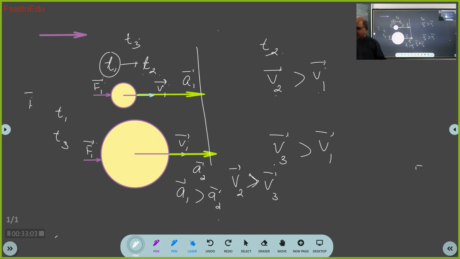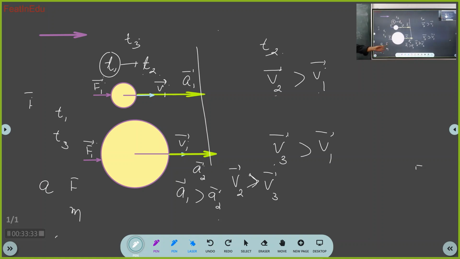How will you accelerate the body? See, there is a body. How will you accelerate it? When you apply force, it will accelerate. All of you agree? Yes, sir. What is the relation between acceleration, force and mass?